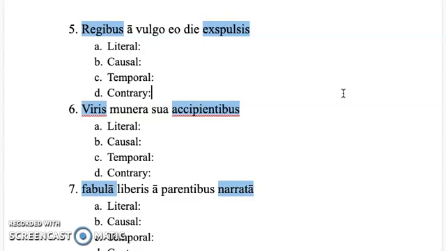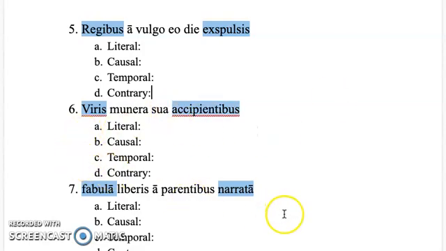So the translation should include a preposition such as on, like on this day, or on that occasion, something like that, to describe when the action is happening. Or another example would be at 3 o'clock, the bell will ring, something like that. That's the time when the bell will ring.